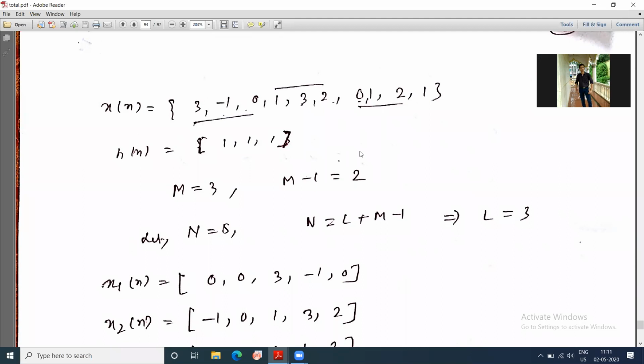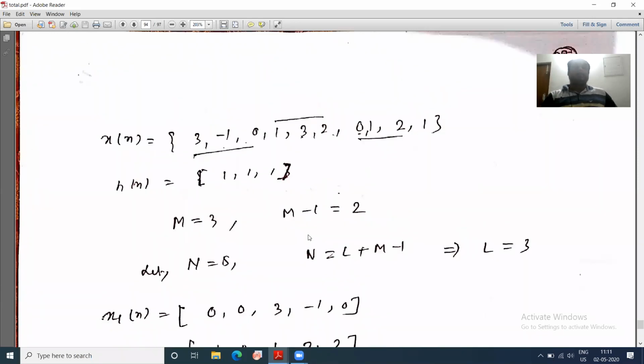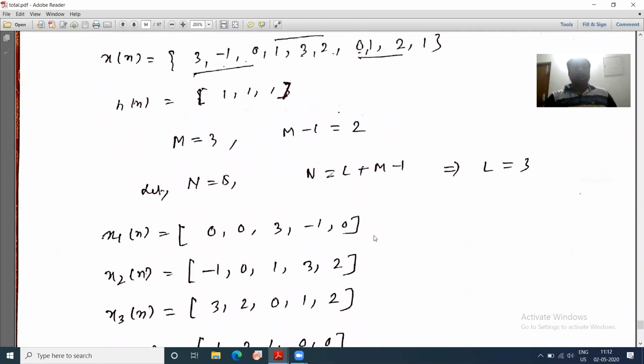If I am discussing the same problem, 3 minus 1 0 1 3 2 0 1 2 1, the same problem that I have discussed just now. But in this case, I am assuming n equal to 5. Now let us look at how the solution goes.